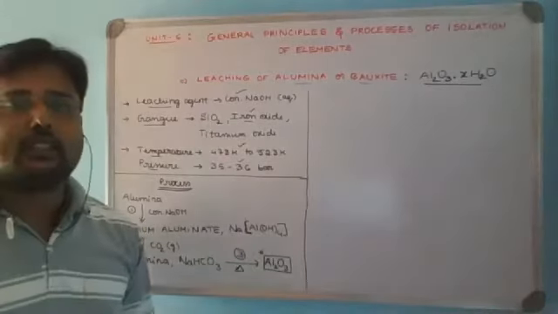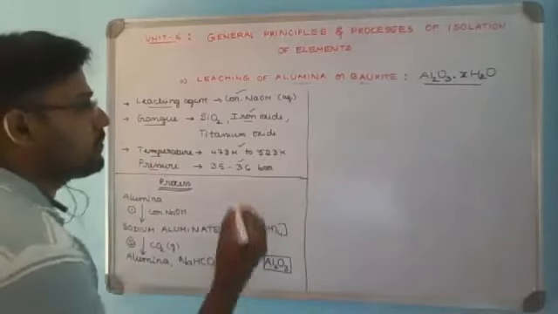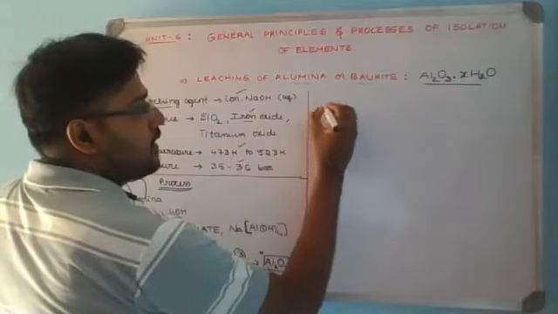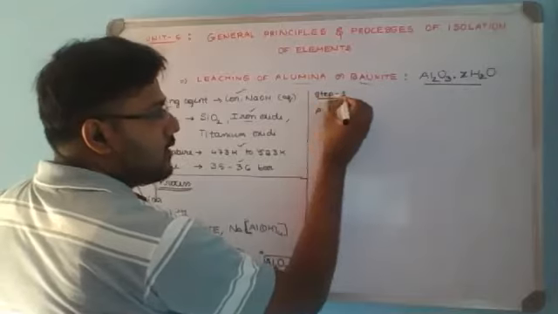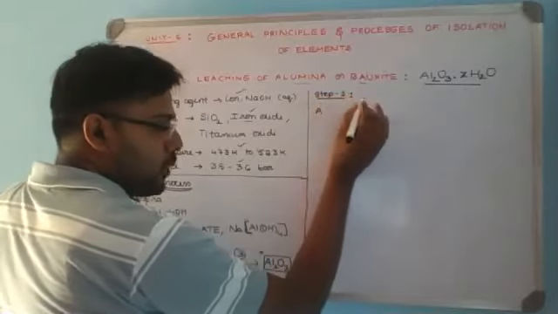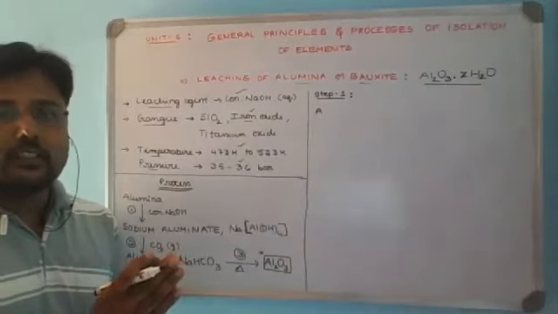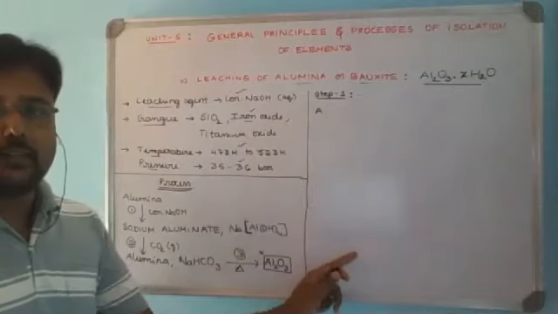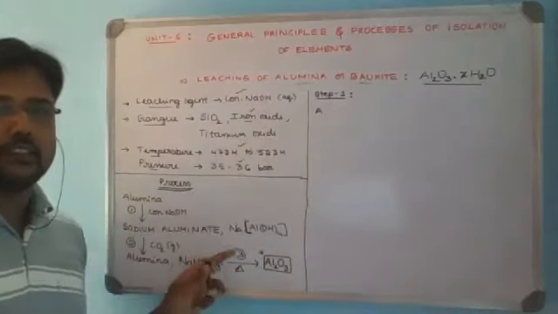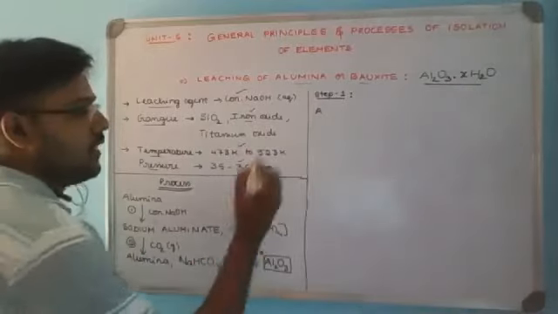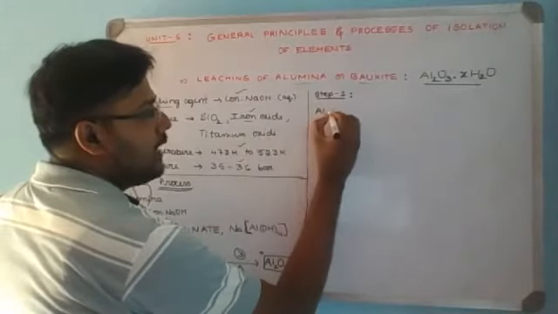Now we'll try to learn with the chemical equations to support the understanding. Now it is alumina, step 1. Generally they will ask, write the balanced equations only, or explain the process of leaching. If only balanced equations are asked, you can write only this part. If the question is explain, then use this in a simple sentence to support the chemical equation. Now in step 1, what happens? We are taking the alumina bauxite ore,